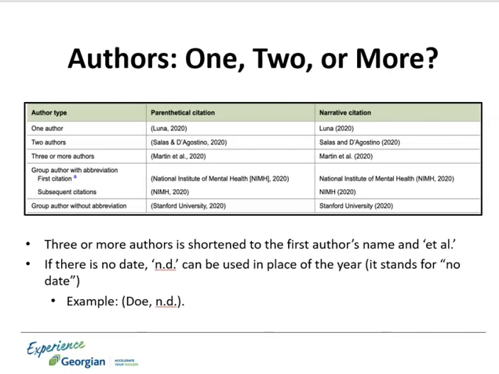If you have more than two authors, you do not need to write out all the authors' last names. Instead, you include the first author's last name and then shorten the rest to et al., followed by the publication year.